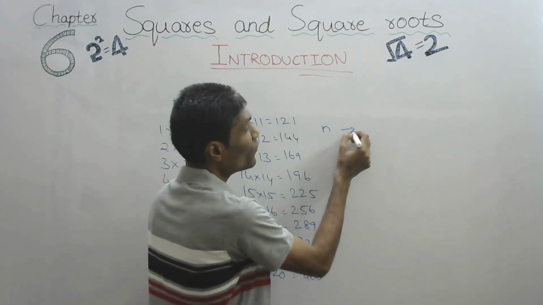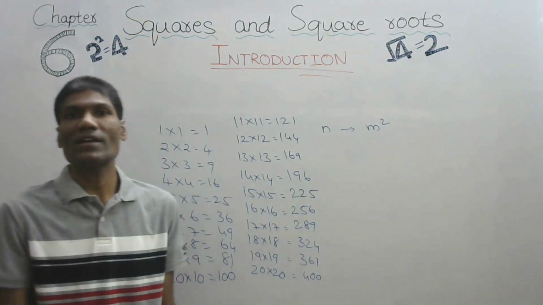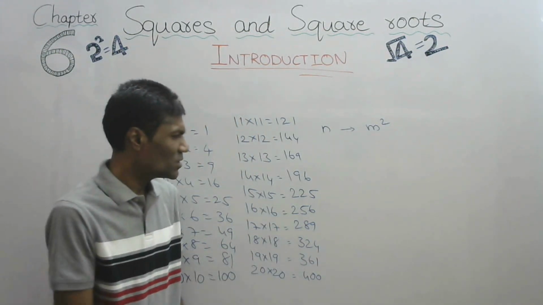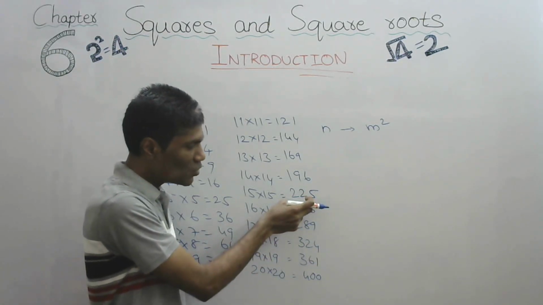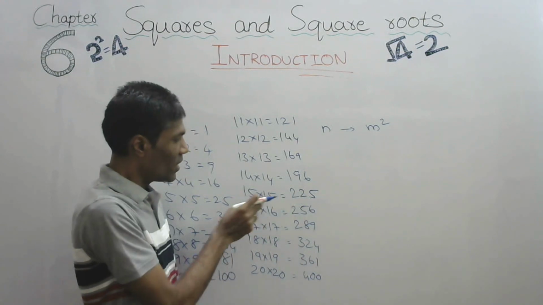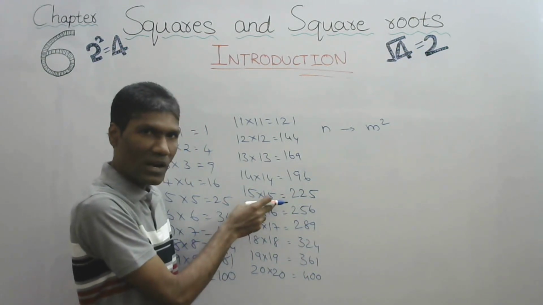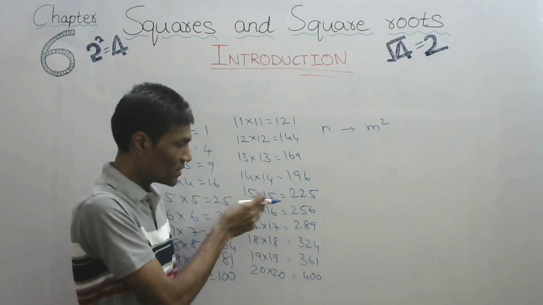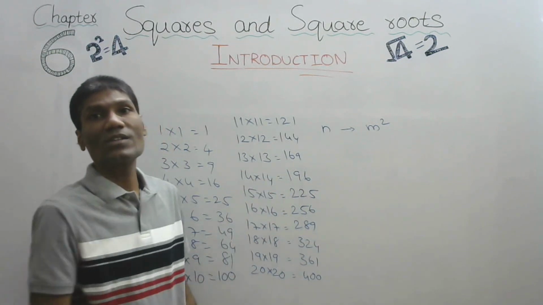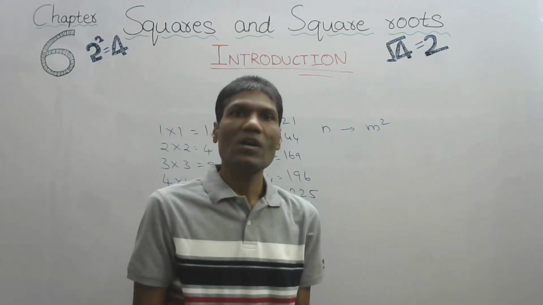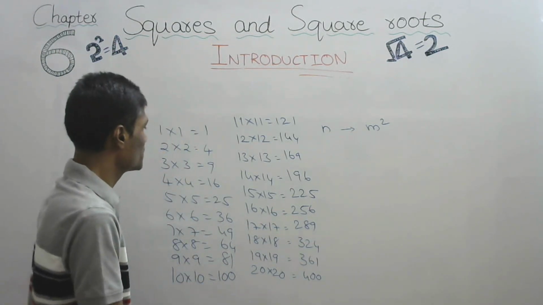Now as far as the definition is concerned, any natural number n, if it can be expressed in the form of m square, then it is called a square number. What is the meaning? Take an example of 225. Can we express 225 as some number multiplied with the same number? Is it possible? Yes. What is that number? 15. So 225 is a square number.